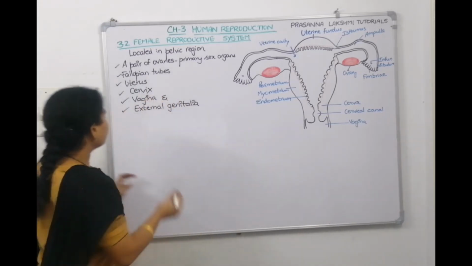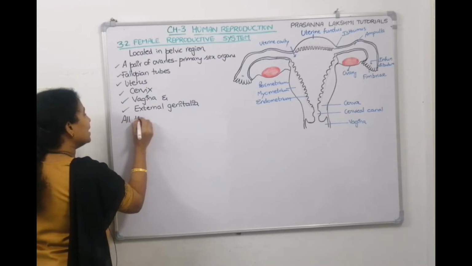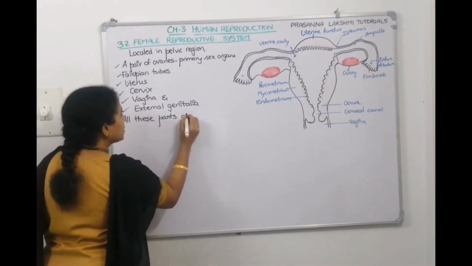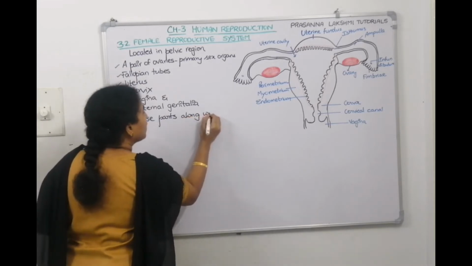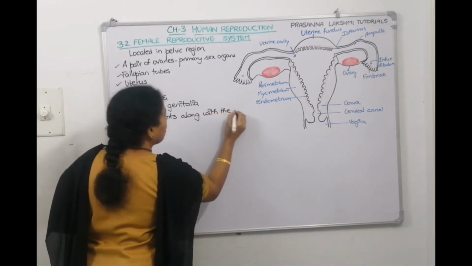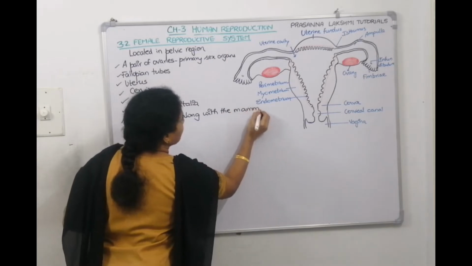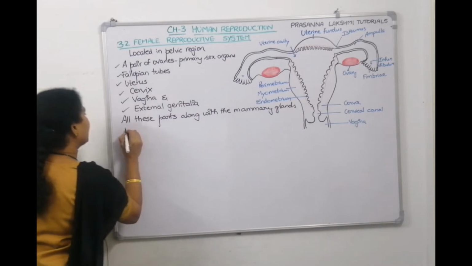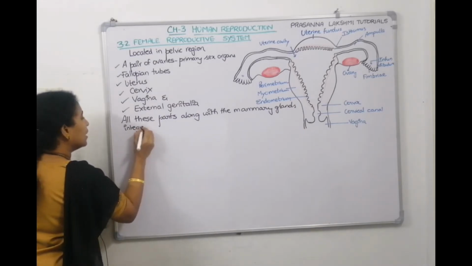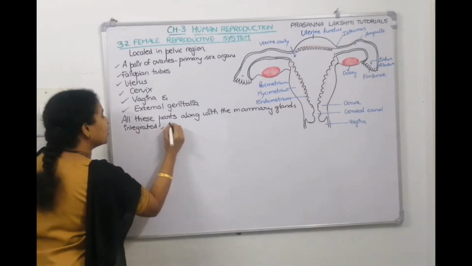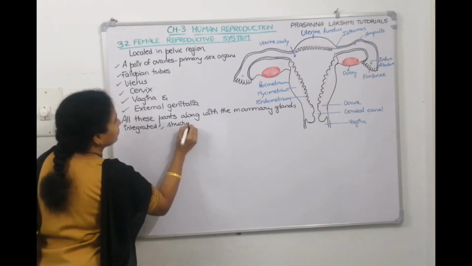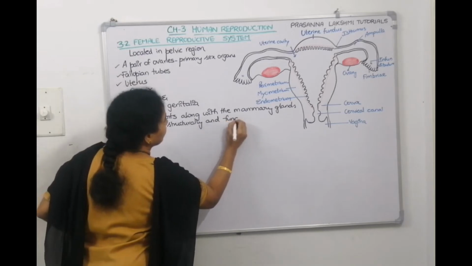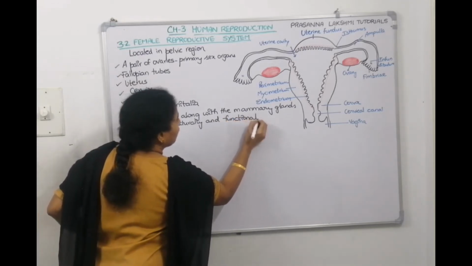So we tell that all these parts along with the mammary glands are integrated structurally and functionally, right?